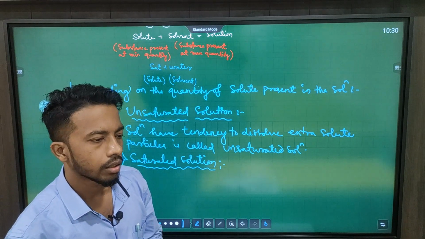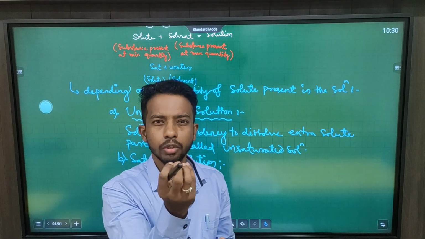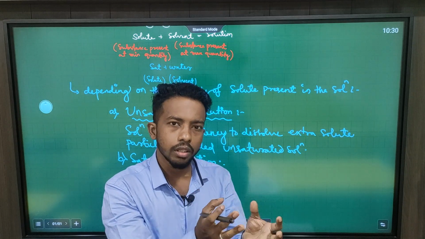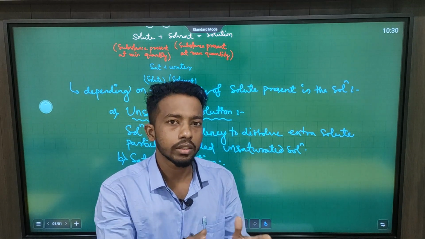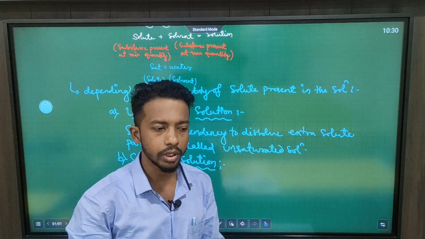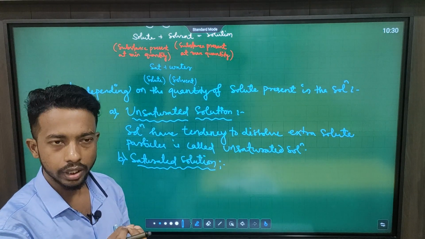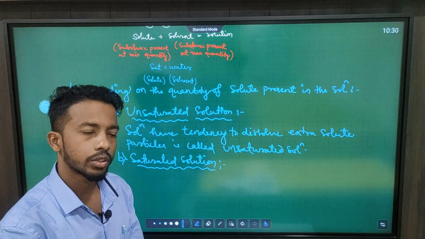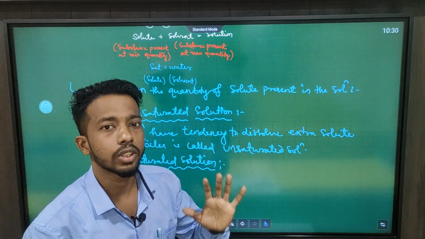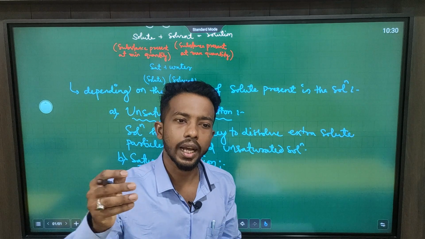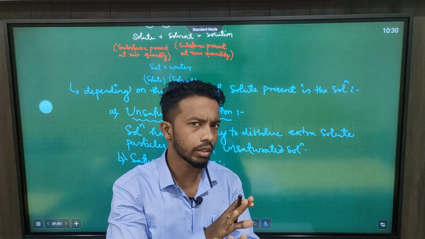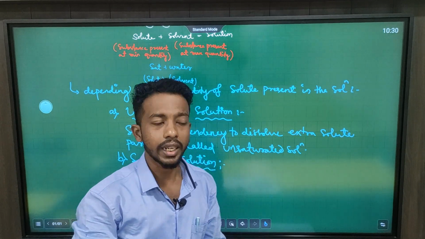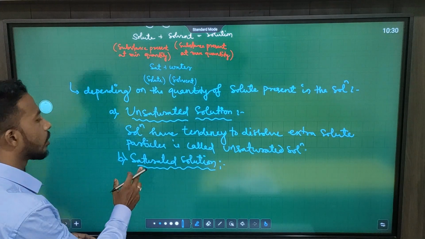After that, we will observe that some amount of salt particles will remain at the bottom. It will not get dissolved into the solvent. That means that solution has attained the saturation level. That means if we add extra amount of solid particles, it will not dissolve into the solvent. So that type of solution is known as saturated solution.